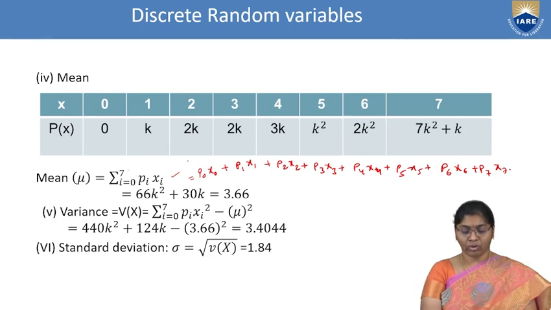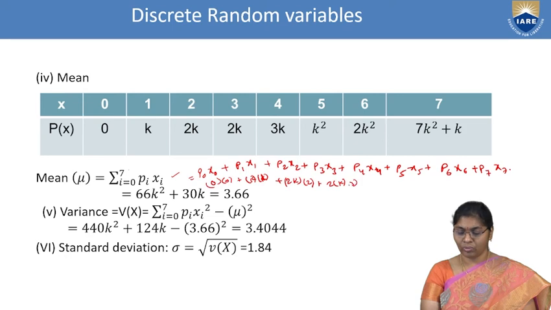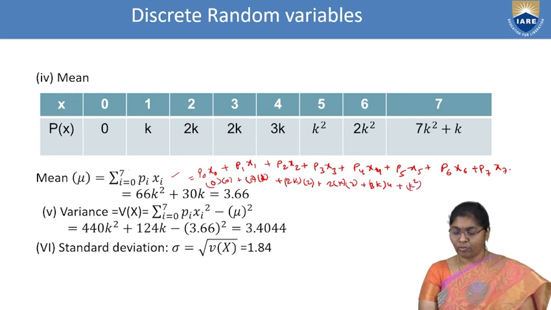That means p0 value 0, x0 value 0, plus p1 value k into 1, otherwise k into 1, plus 2k into 2, plus 2k into 3, next plus 3k into 4, plus k square into 5, plus 2k square into 6, last one 7k square plus k into 7.